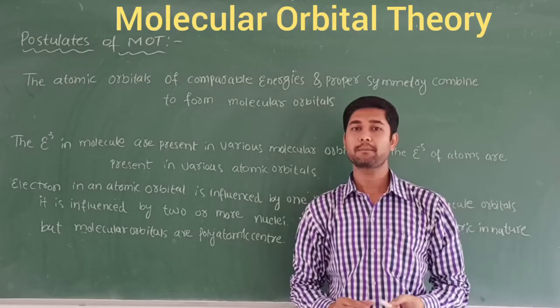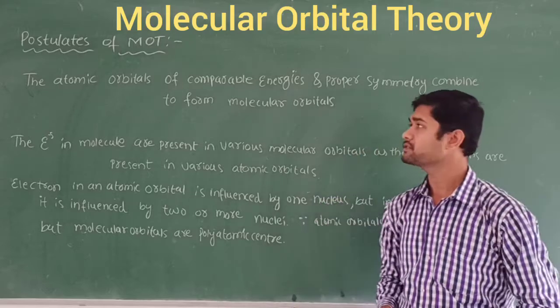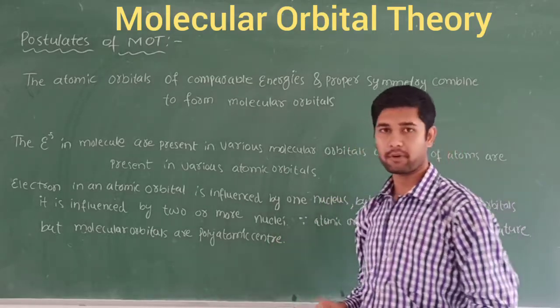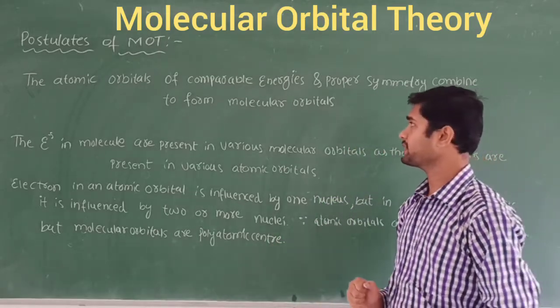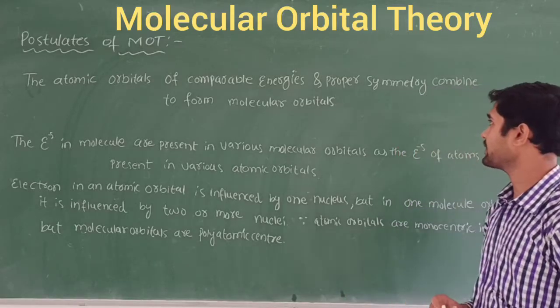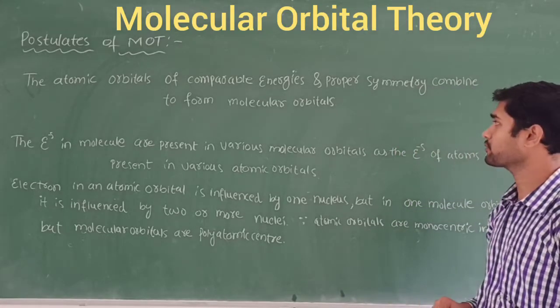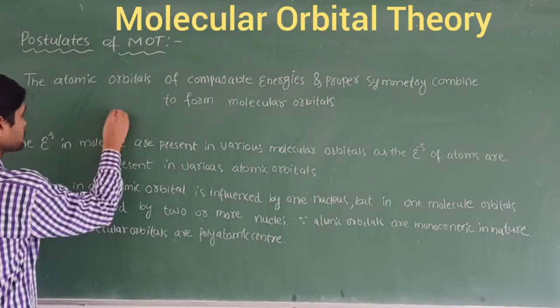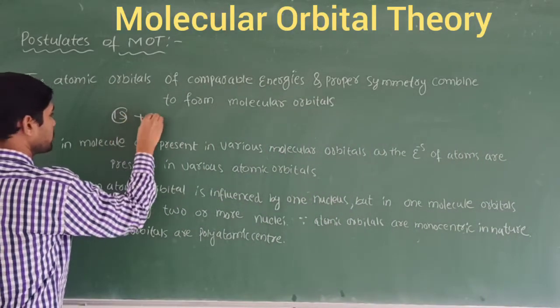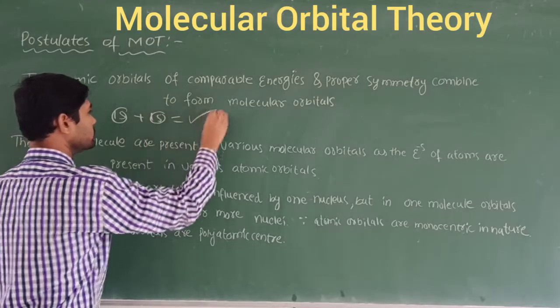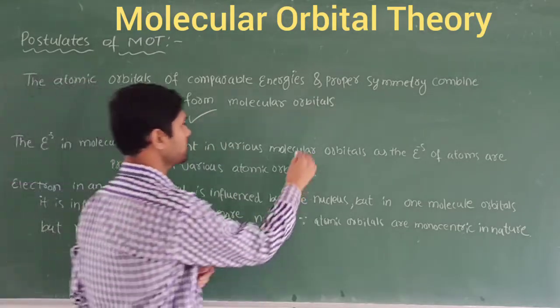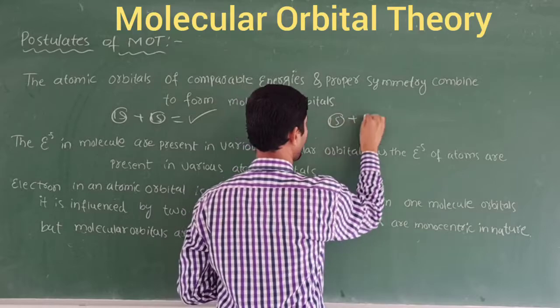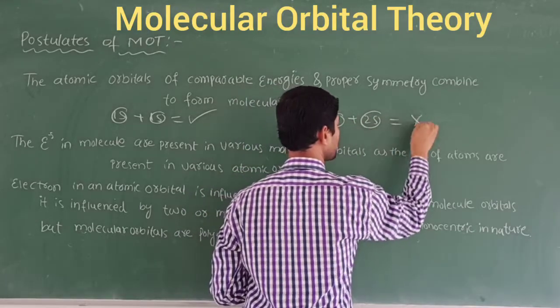Let's discuss the postulates of the MOT. One by one, let's discuss here. Very important: the atomic orbitals of comparable energies and proper symmetry combine to form molecular orbitals. Suppose I take atomic orbitals like this, 1s orbital plus 1s orbital, yes, they are going to form a bond. But if I take a 1s orbital and a 2s orbital, they are not going to form one.